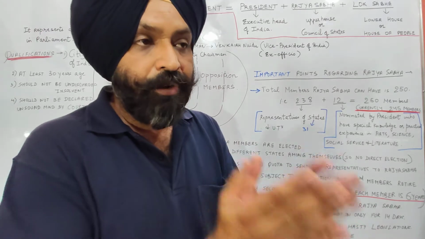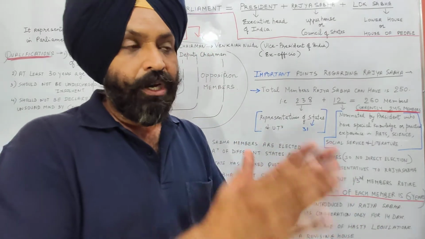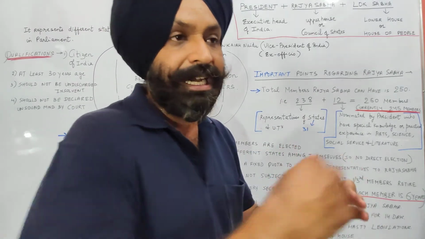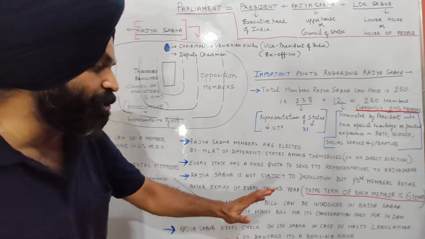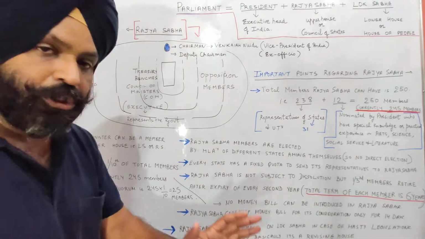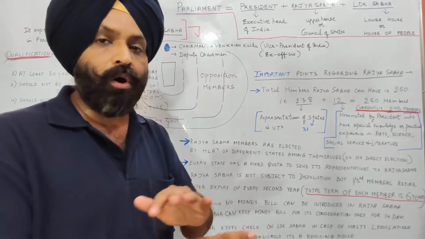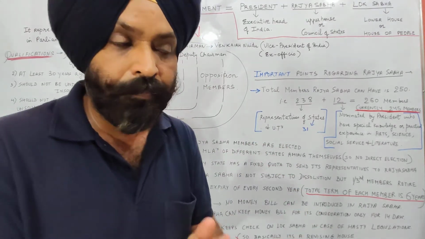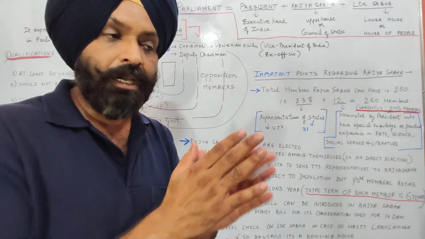Every law should be discussed at length, prior to its assent by the President. So Rajya Sabha keeps a check on Lok Sabha. There should not be any hasty legislation. We are a democracy. 130 crore people are living here. So every law made by the Parliament should be checked twice by the Rajya Sabha.